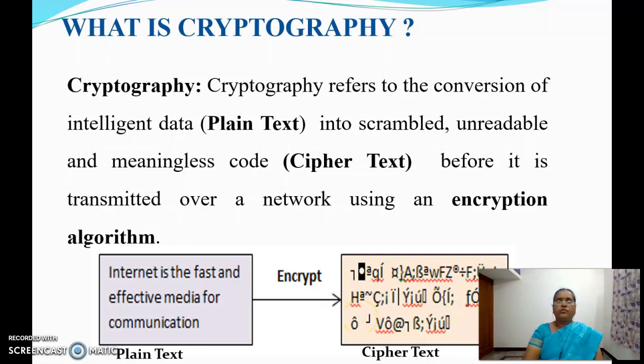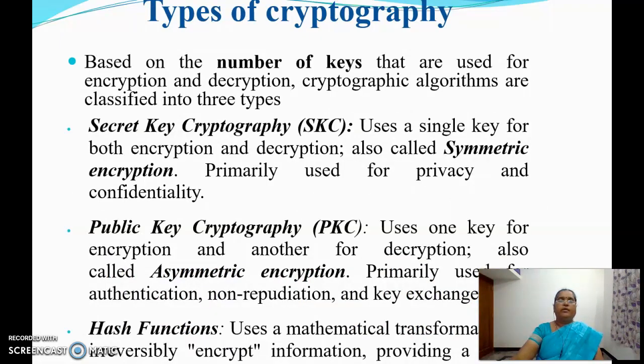For this, we are going to use some keys. Based on the number of keys that are used for encryption and for decryption, cryptography algorithms are classified into three types. They are secret key cryptography, public key cryptography, and hash functions. In secret key cryptography, a single key is used for both encryption and decryption.